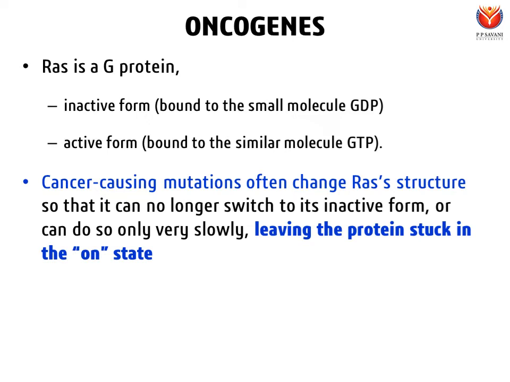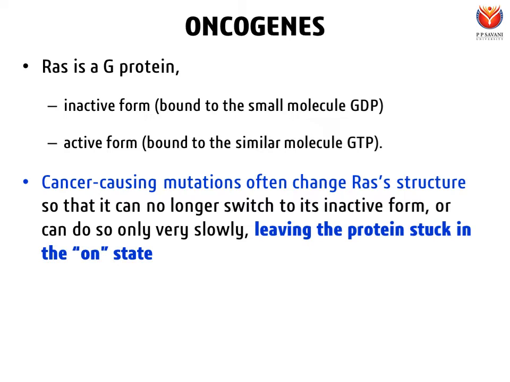So the proto-oncogenes encode for positive regulators, and positive regulators are in two forms, inactive form and active form. So we can call it on and off form. When it is in on form, it is in active form, and when it is in off form, it is in inactive form. These two forms are basically distinguished by the property of RAS protein to bind with GDP or GTP. When it is bound to GDP, it is in inactive form, and when RAS is bound to GTP, it is in active form.